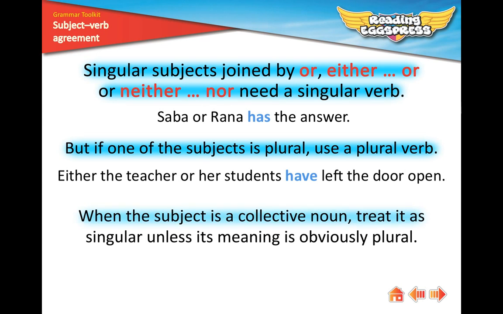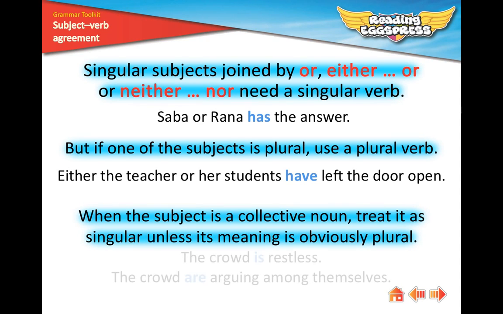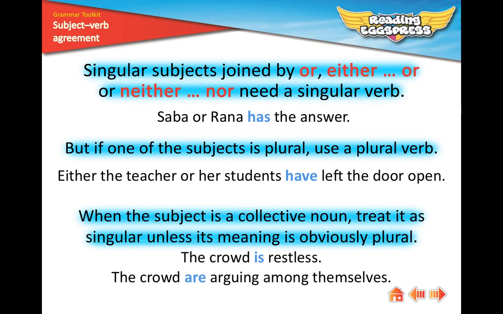When the subject is a collective noun, treat it as singular unless its meaning is obviously plural. The crowd is restless. Here, of course, we use the singular verb is. The second sentence, however, the meaning is obviously plural, so we use the plural form of the verb. The crowd are arguing among themselves.